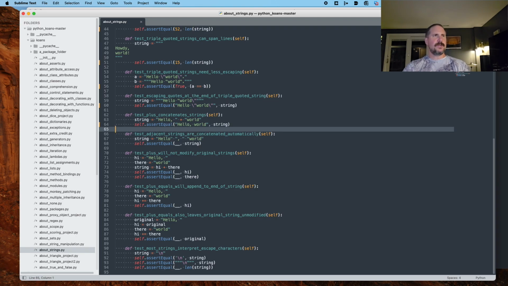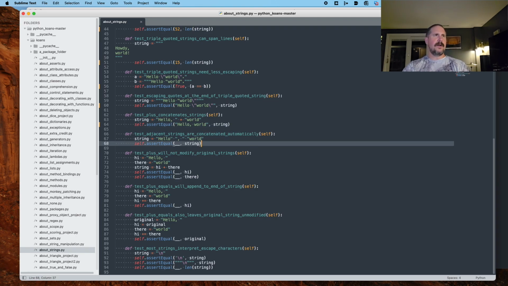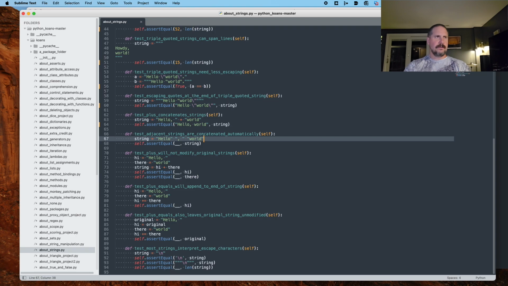Test adjacent strings are concatenated automatically. Okay, now this is kind of interesting. We've got a variable string set to the string hello, and then a space, and then the string comma plus a space, and then a space, and then the string world. And apparently these three will just automatically get concatenated.